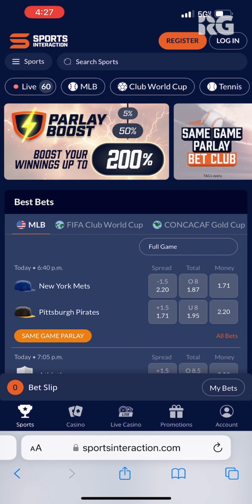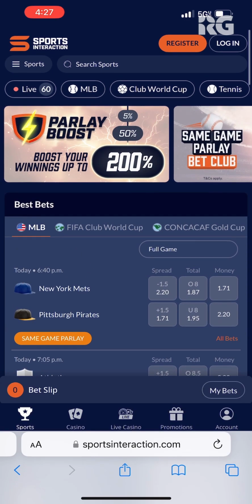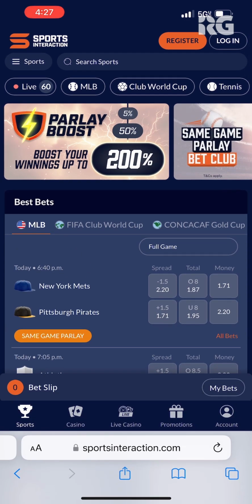So now let's start with how to access Sports Interaction on mobile. With Sports Interaction, there is a mobile app available for both the Apple App Store and the Google Play Store, but for this, I'm just going to be focusing on the mobile web browser because it does feel like an app. And as you can see here, it works very well. You have the menu here at the bottom going over the casino, the live casino, promotions, and your account. Once you log in, you'll have access to much more information.